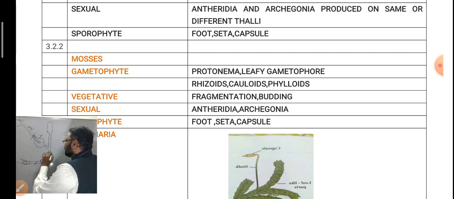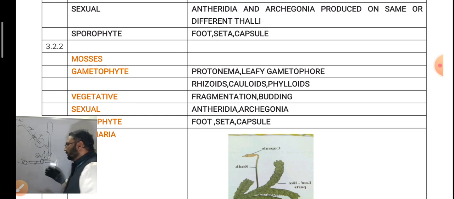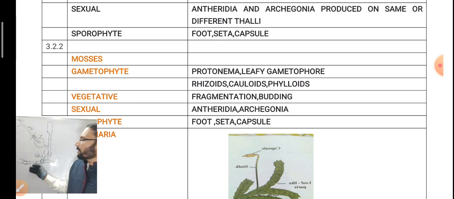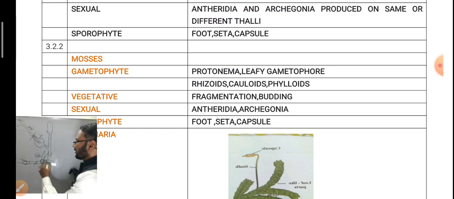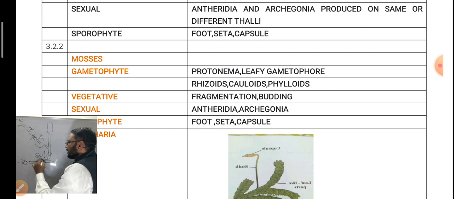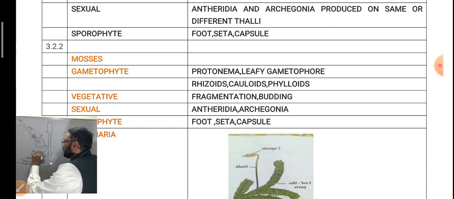Each bud develops into a leafy gametophore, which is also haploid. In the adult gametophore, the root-like structure is called rhizoid, the stem-like structure is called caulloid, and the leaf-like structures are called phylloids.